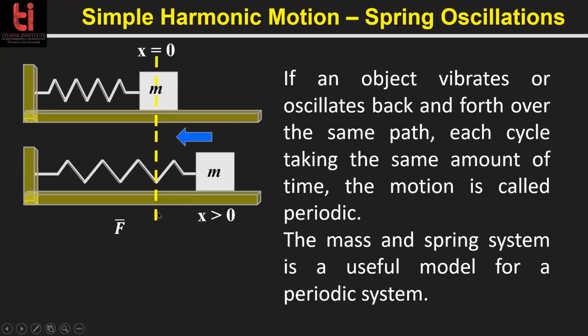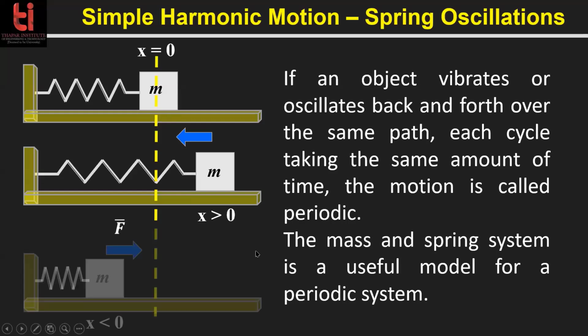So at the position where x is positive, the direction of this force is negative. In the other way, if the mass is at this position, when x is negative, then this force will be along the positive direction.